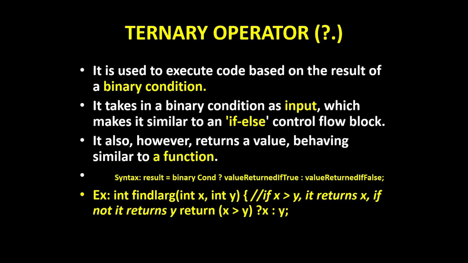Next one is ternary operator. It is used to execute code based on the result of a binary condition. It takes in a binary condition as input, which makes it similar to an if-else control flow block. It also, however, returns a value, behaving similar to a function. So we can see an example here along with the syntax. Syntax is result equal to binary condition, value returned if true, value returned if false.